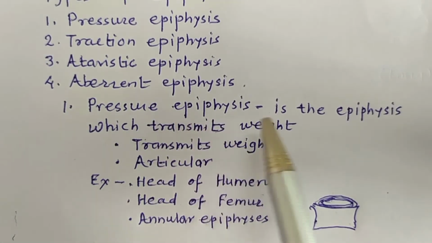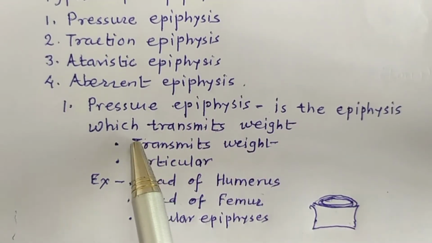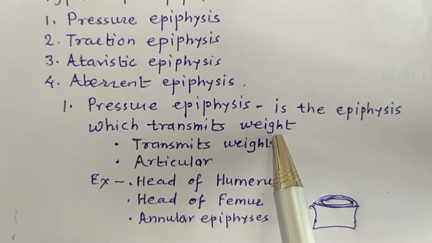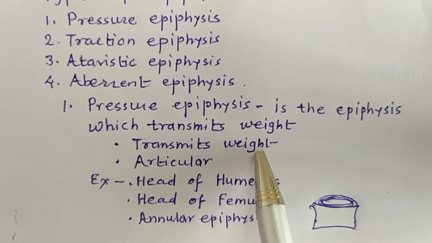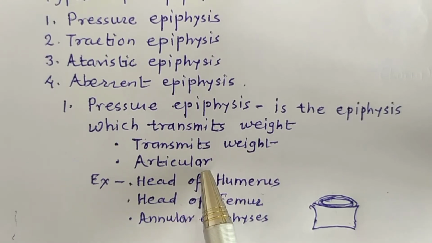Pressure epiphysis is the epiphysis which transmits weight. So pressure epiphysis transmits weight. It is articular, means it takes part in formation of a joint. The examples are the head of humerus, head of the femur, lower end of radius and the annular epiphysis.